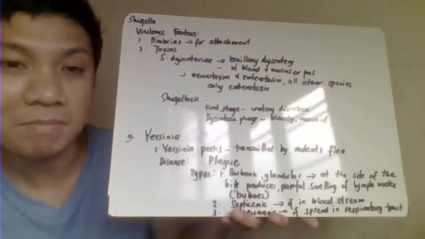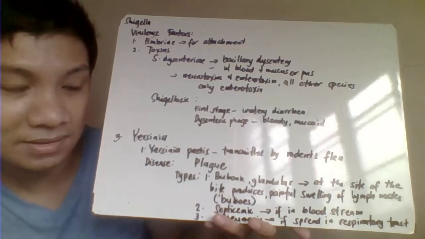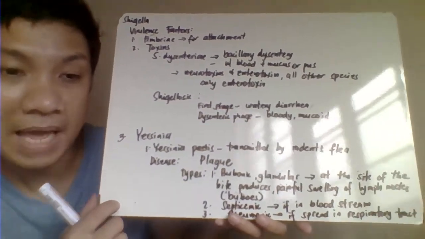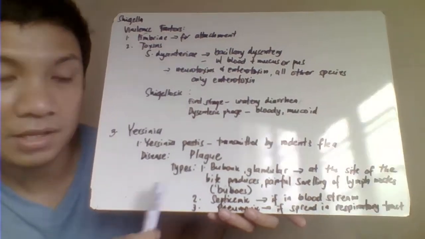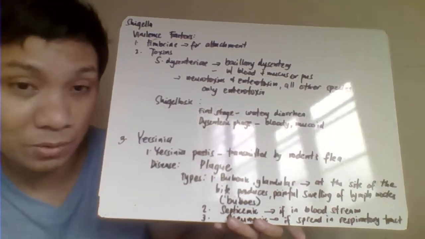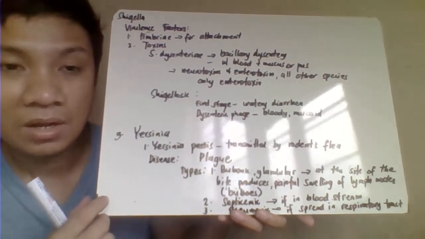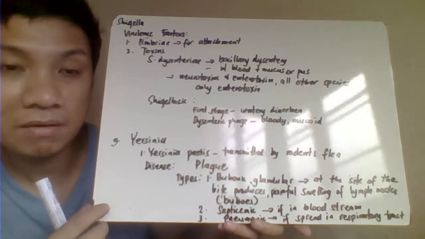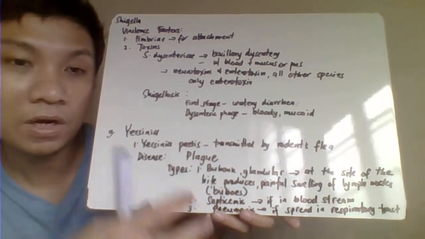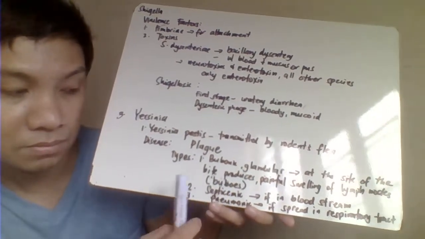So that one is transmitted by the bite of the fleas coming from the rodents or rats. Okay, there are different forms of your plague. We have here the bubonic plague or the glandular plague. So, meron siyang enlargement ng glands, the lymph nodes. So, at the site of the bite, may fever ang patients, which eventually later on, magde-develop siya ng swelling ng ating lymph nodes. Magkakaroon siya parang bukol, inflammation of that swelling that you call a bubo.